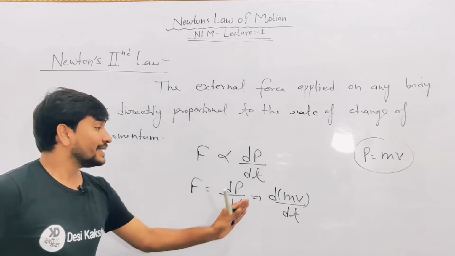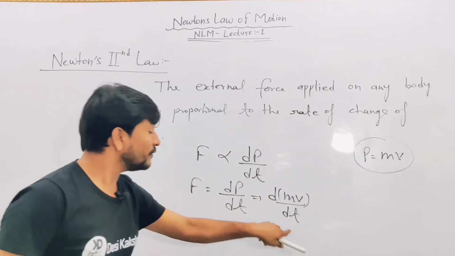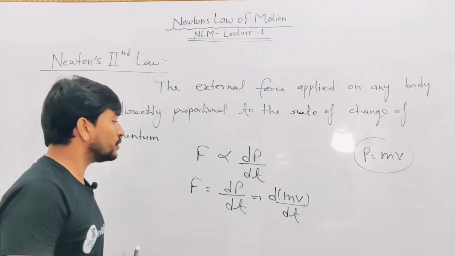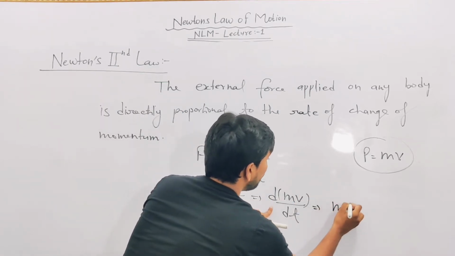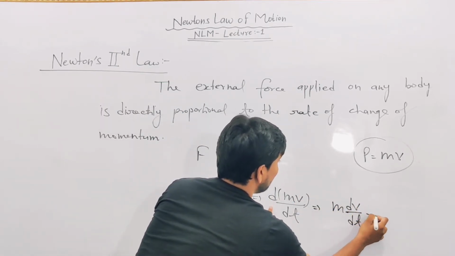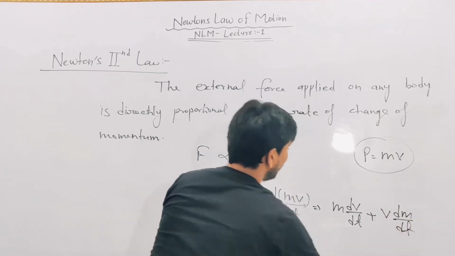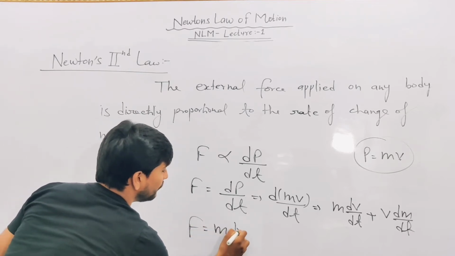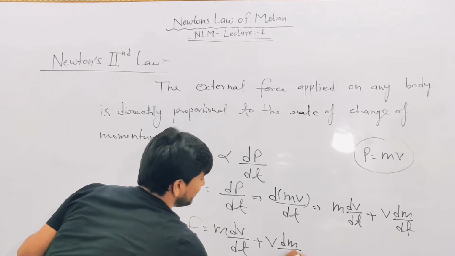Here the differentiation of momentum is also known as force. Now you can split it into m dv by dt plus v dm by dt.